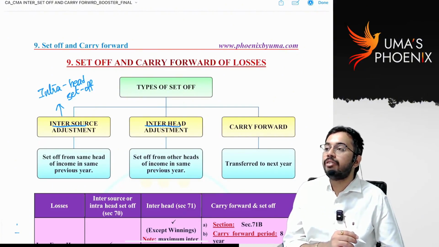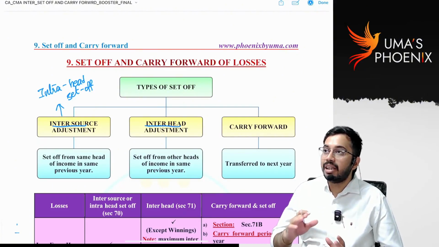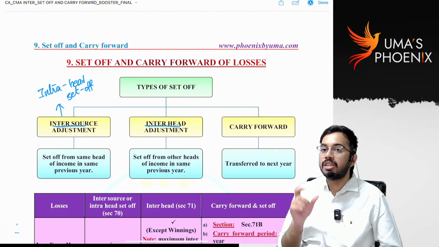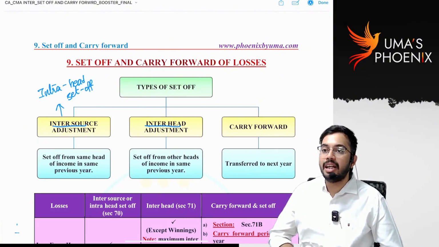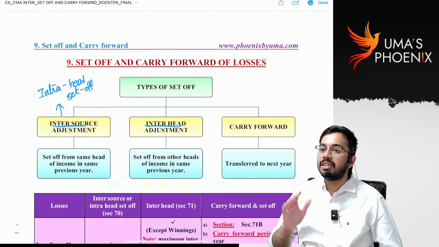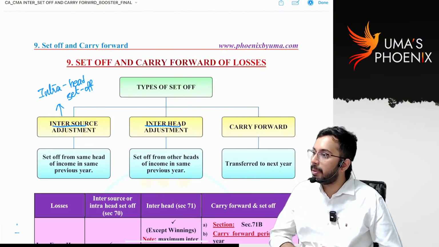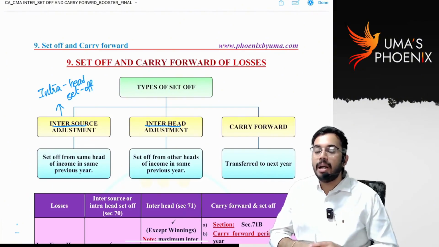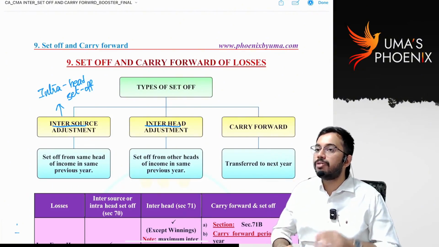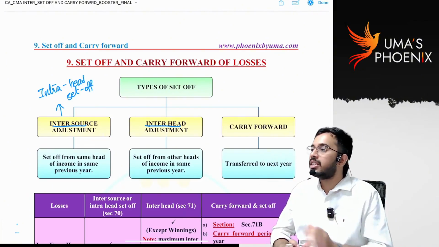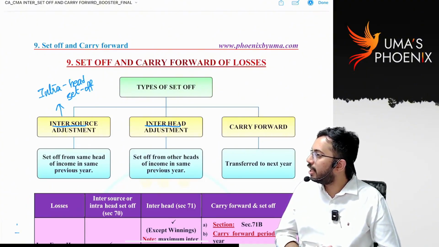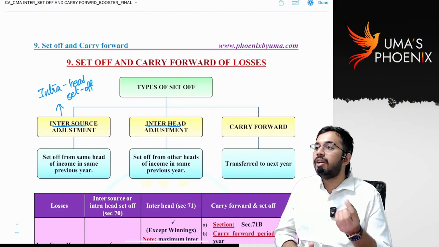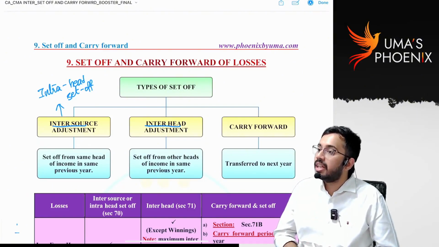Next, inter-head set off. If set off of losses is done with another head of income, that means loss from one head is set off against income from another head, we call it inter-head set off. For example, loss from house property is set off against income from PGBP. House property head is different, PGBP head is different. If loss from house property can be set off against income from PGBP, we call it inter-head set off. Is it clear?